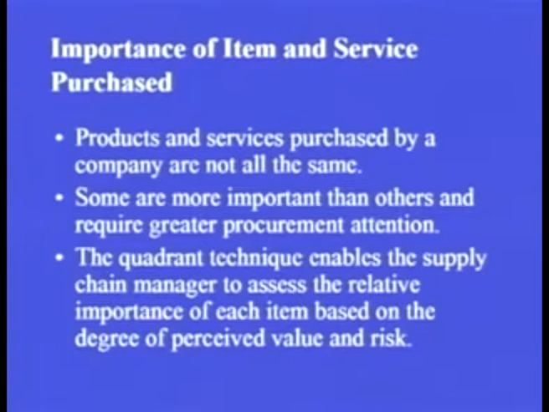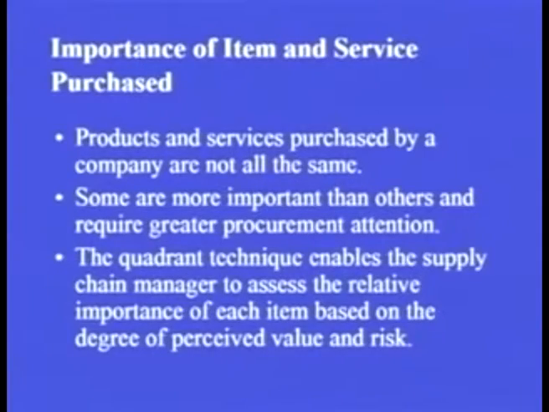So we can say one of the criteria for classifying this can be that if an item is very costly, it requires more detailed attention from the procurement team, and if it is very cheap and is not adding too much to the cost of the product, then we can be a little bit lenient with the procurement process. The quadrant technique enables the supply chain manager to assess the relative importance of each item based on the degree of perceived value and risk.